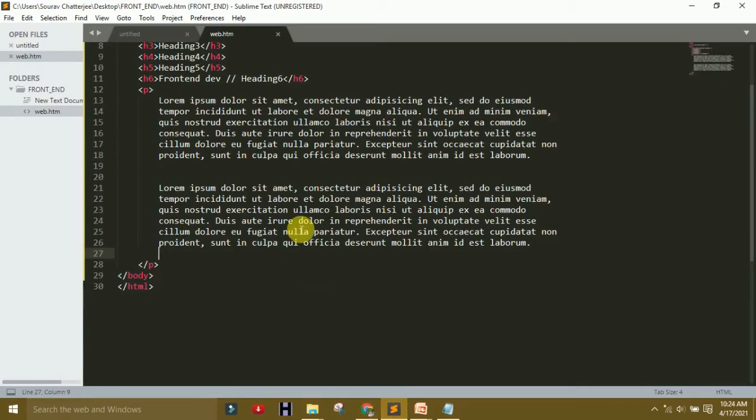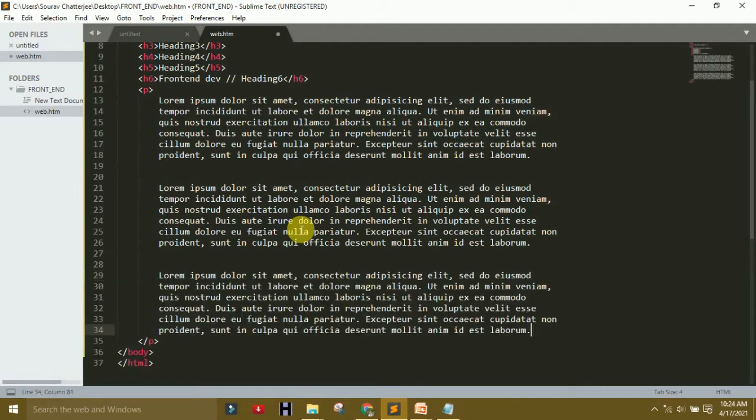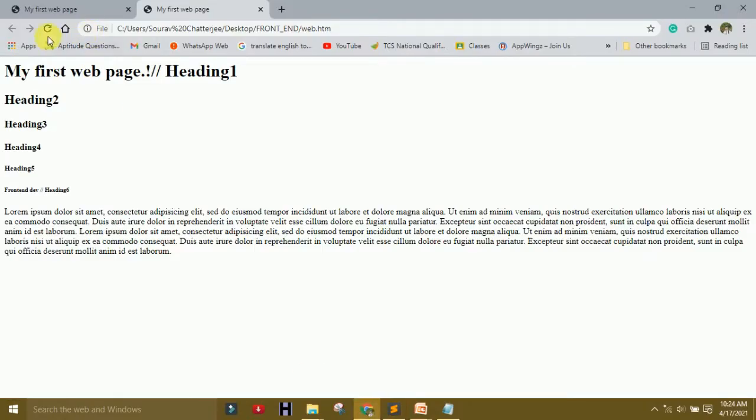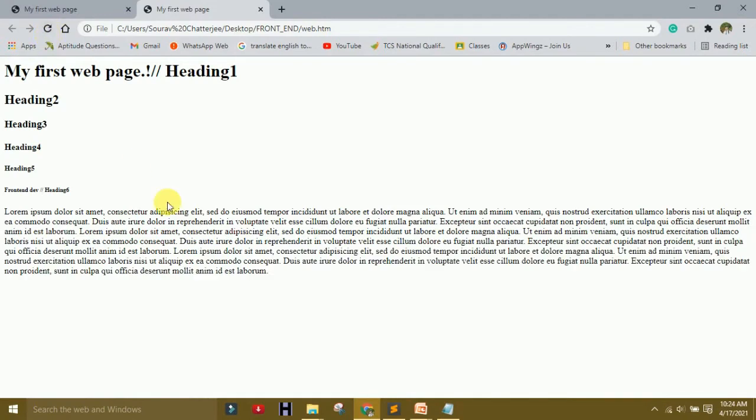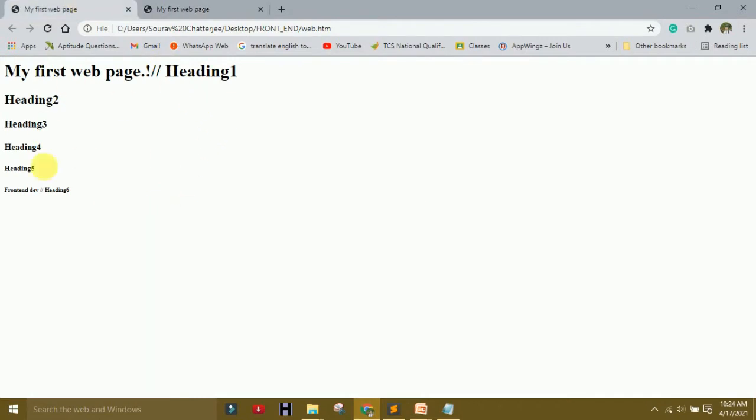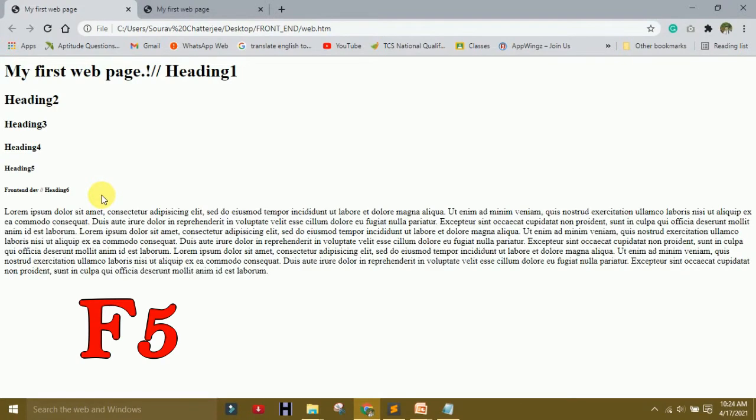If I use LOREM 30 lines, then again refresh. You can also refresh from the F5 option. F5 is also used for refreshing. So how you refresh? Normal F5 option. Then see the difference.